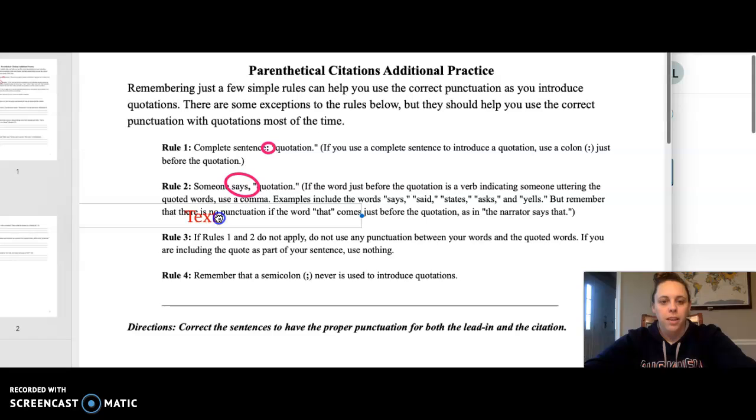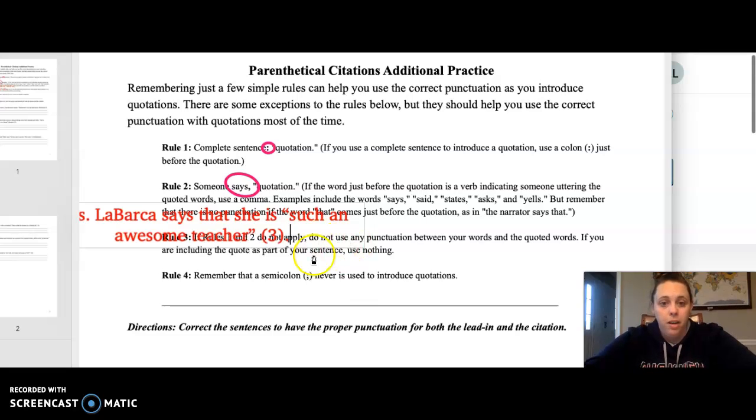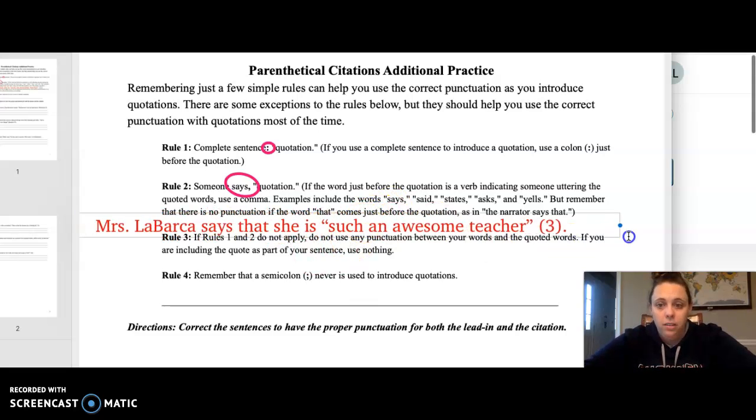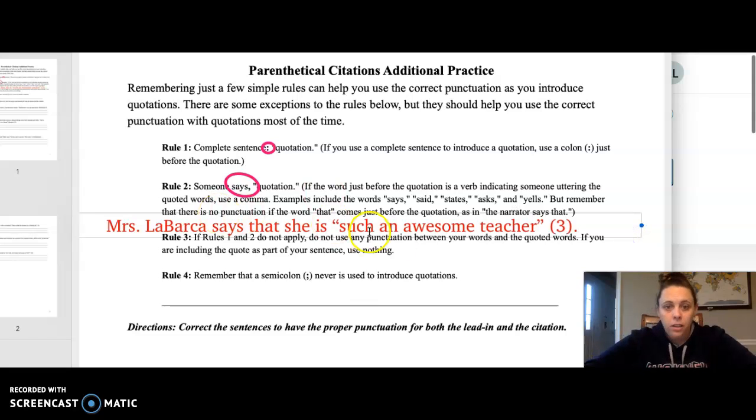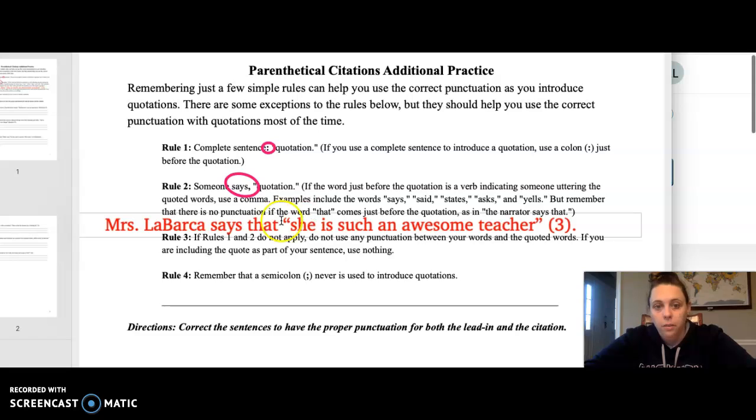So let's take our same sentence: Mrs. Labarca says that she is "such an awesome teacher," and I'm going to put my number at the end there. What I wanted is for this word not to be a verb before the quote.